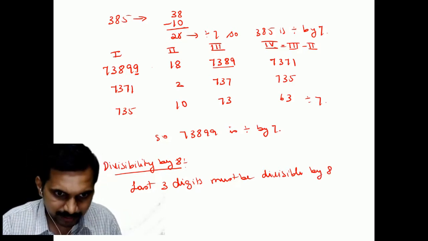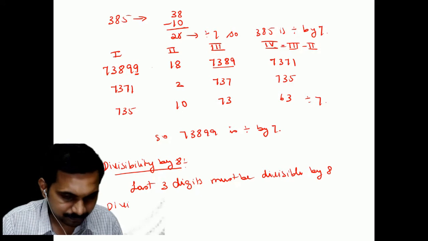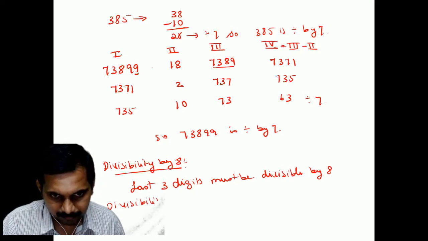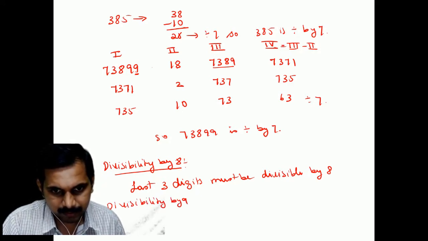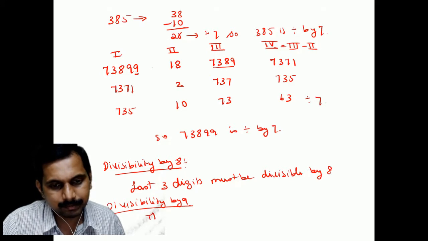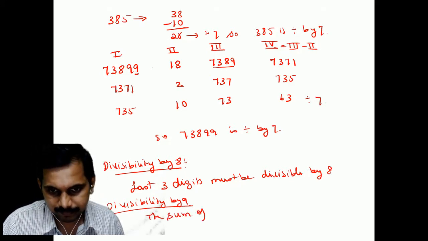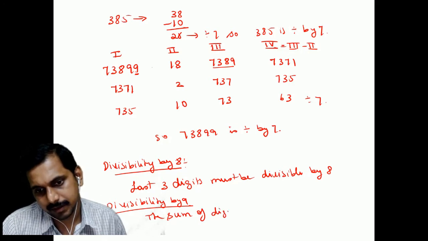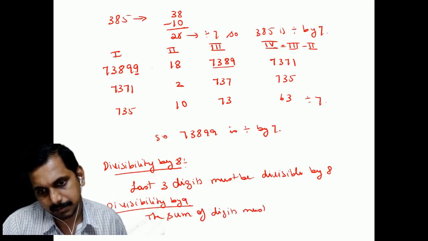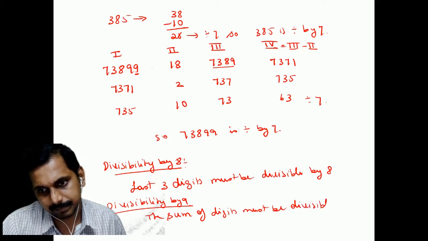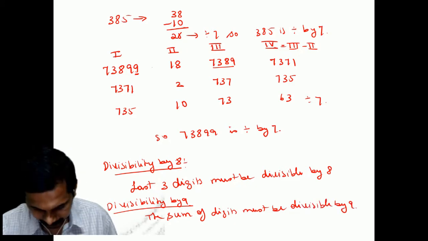Simple. Divisibility by 9: the sum of digits must be divisible by 9. Simple. I hope you got this, students.